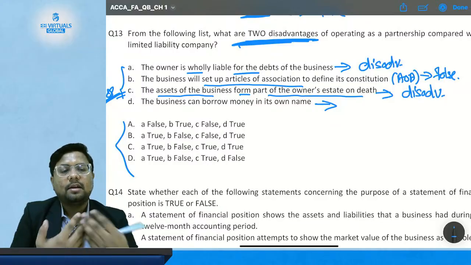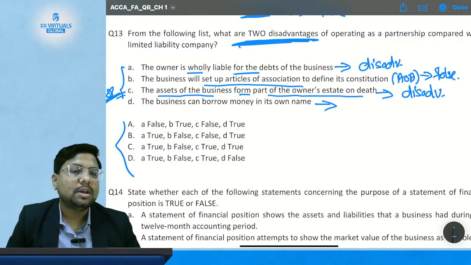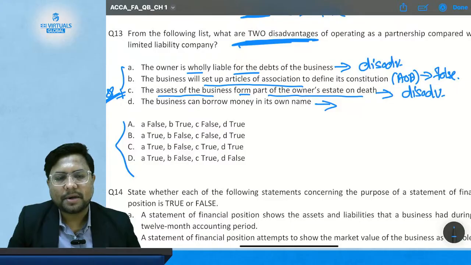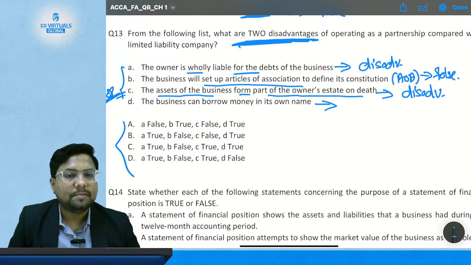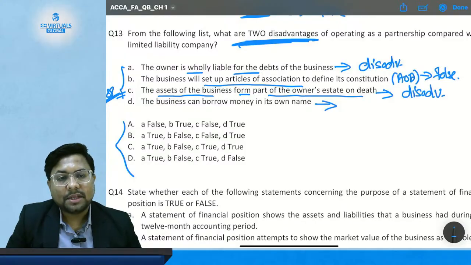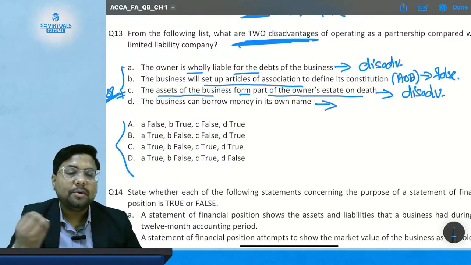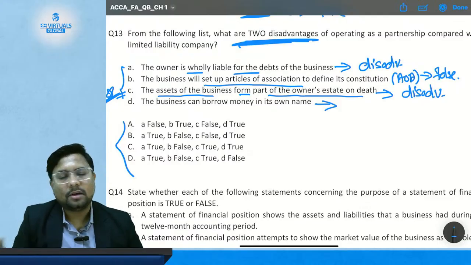Suppose I am A and my friend B and I form a partnership firm in the name of A and B Associates. Suppose we have taken a loan from State Bank of India in the name of A and B Associates. Even though the loan is in the name of the firm, who is ultimately going to repay it? Who is going to suffer that liability?